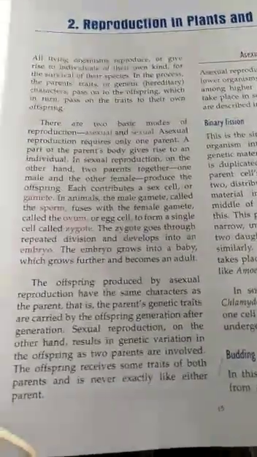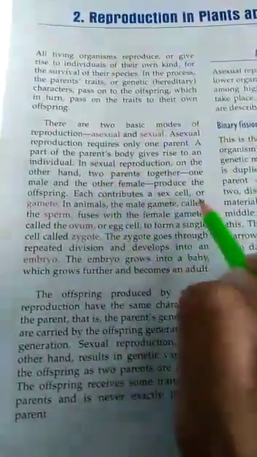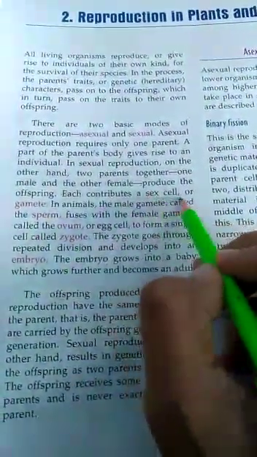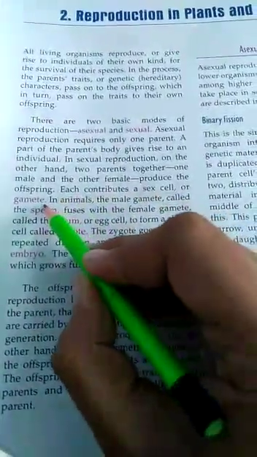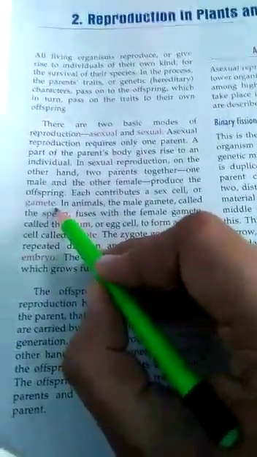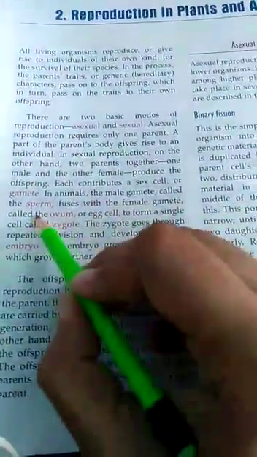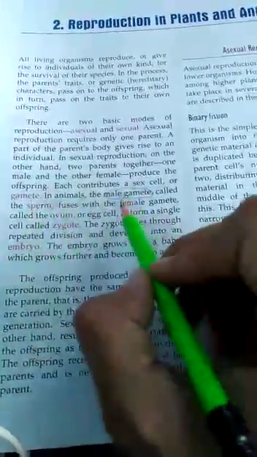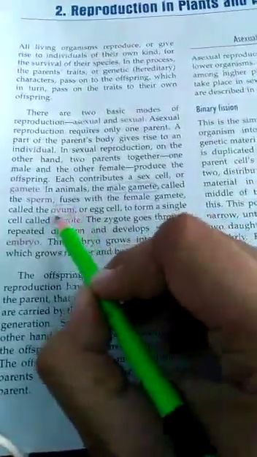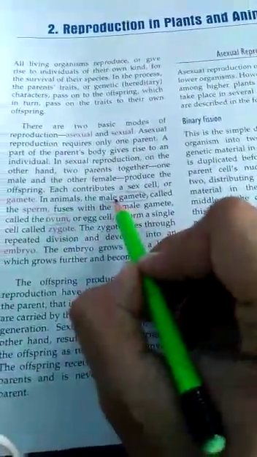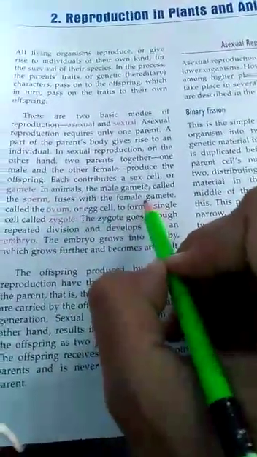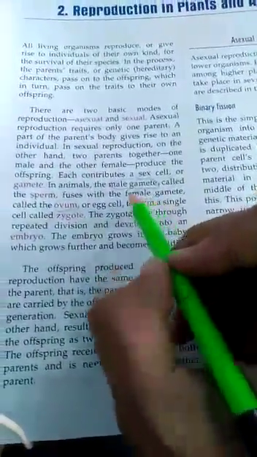Each of the male and female is going to contribute a sex cell, and that sex cell is called, in the biological term, a gamete. In animals, the male gamete is called sperm, and the female gamete is called ovum. The male sex cell is going to be called sperm, whereas the female sex cell is going to be called ovum.